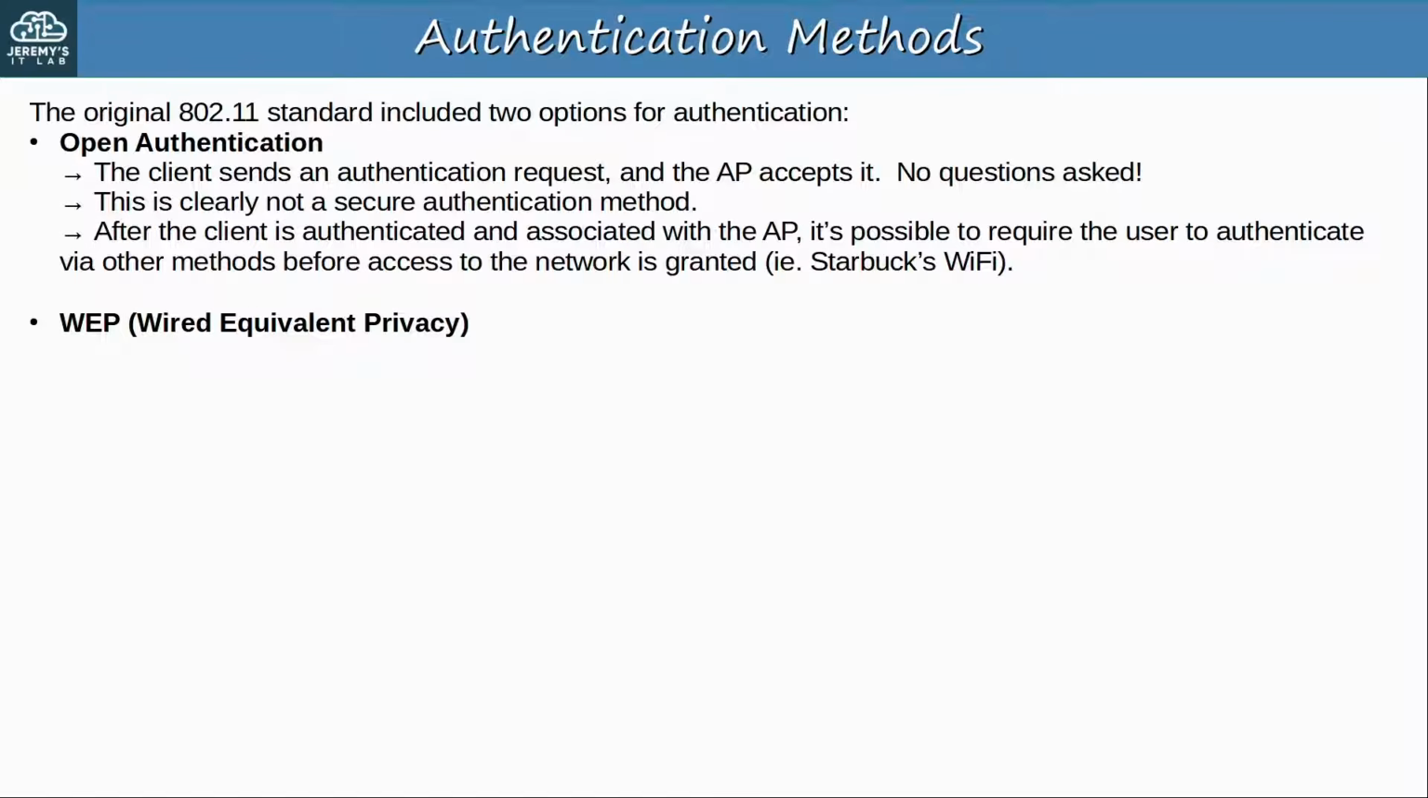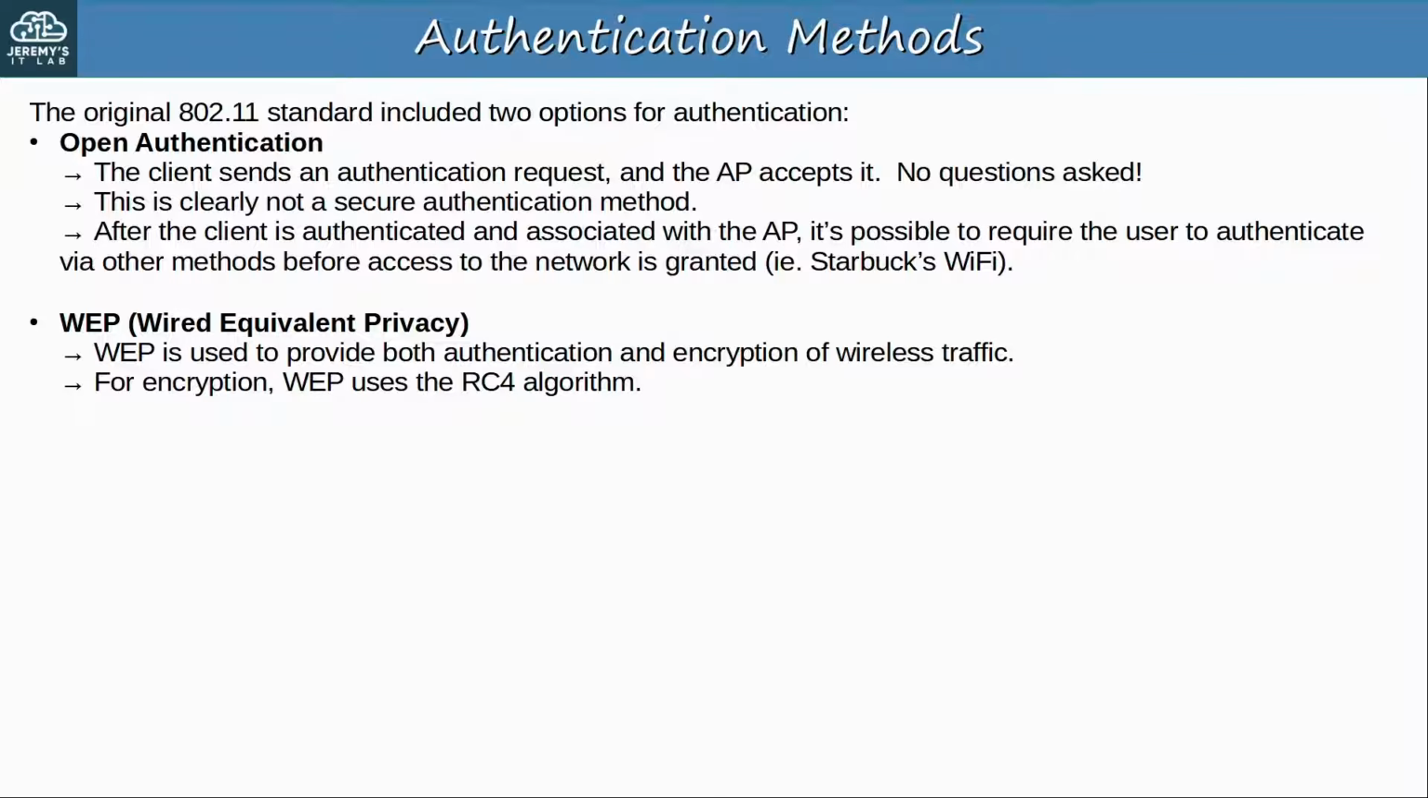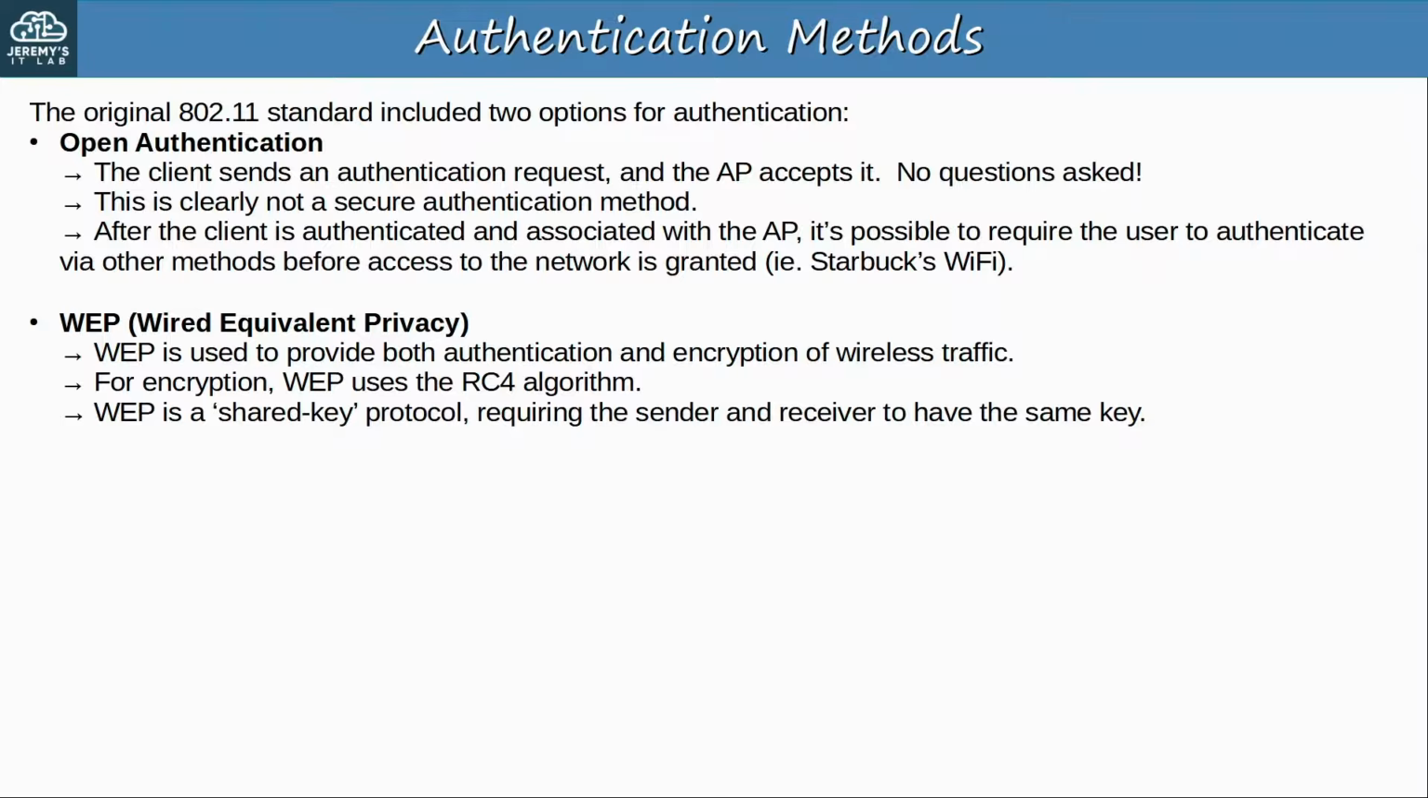Then, the second method in the 802.11 standard is WEP, Wired Equivalent Privacy. Actually, WEP is not just an authentication method, it provides encryption too. For encryption, it uses the RC4 algorithm. If you're curious about RC4, try reading on Wikipedia, but for the CCNA, I recommend just knowing its name. WEP is a shared key protocol. It requires the sender and receiver to have the same key, a shared key. Those WEP keys can be 40 bits or 104 bits in length.